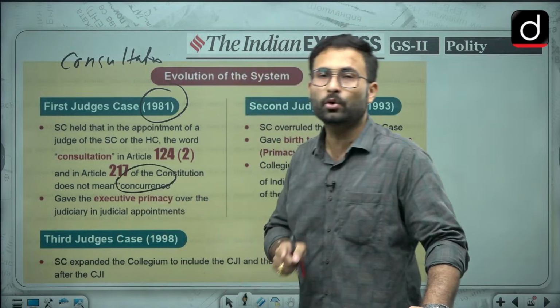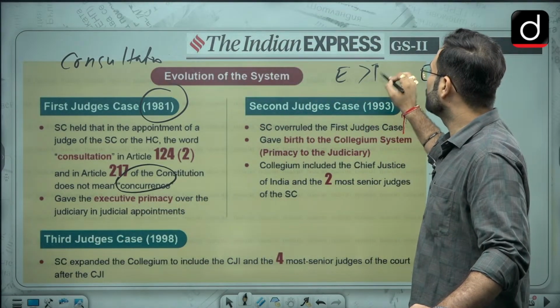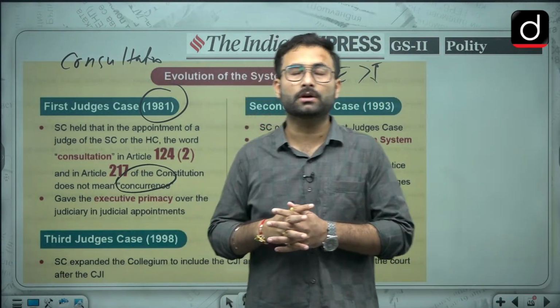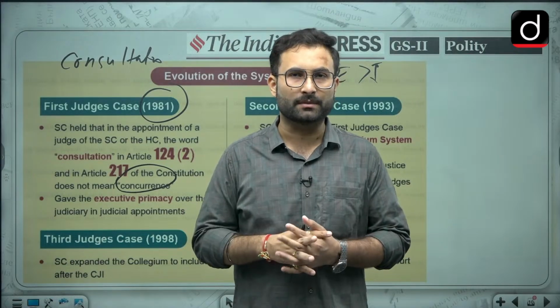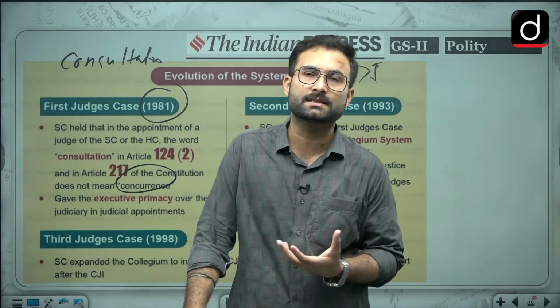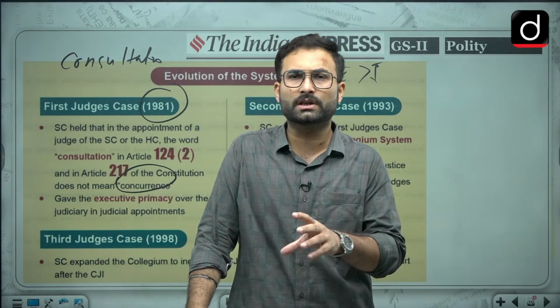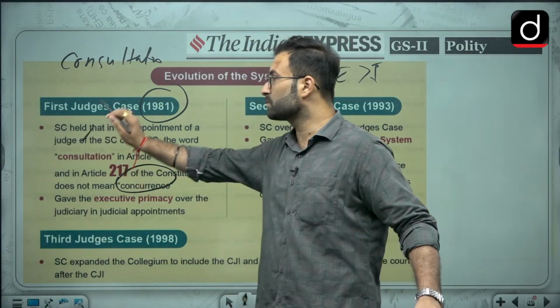That means who will have the supremacy here? The executive will have supremacy over the judiciary, because since concurrence is not there, the executive can take a decision by themselves as well. So in that situation, we can imagine that the Supreme Court has given a name, the executive did not like it, so the executive appointed as per their wish. That is the condition as per the first judges case.